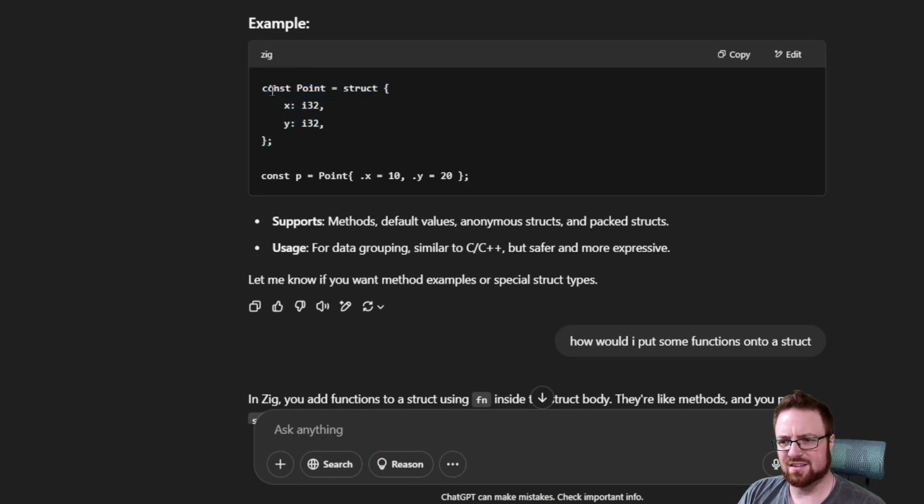Structs, apparently structs are constants, which is interesting. I'm trying to think if that was how Rust did it or not. I can't remember. But it's a constant that is a struct instead of being a struct here. I'm assuming, I don't know if it's required to be constant or not, but I'm just gonna make mine constant. I value my sanity a little bit. Only a little bit, I guess.